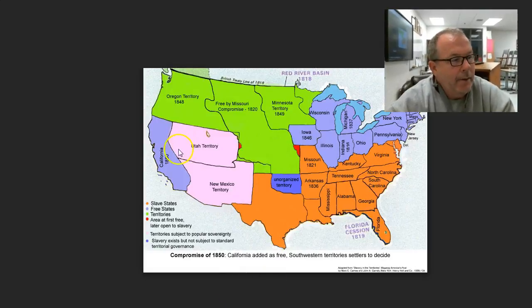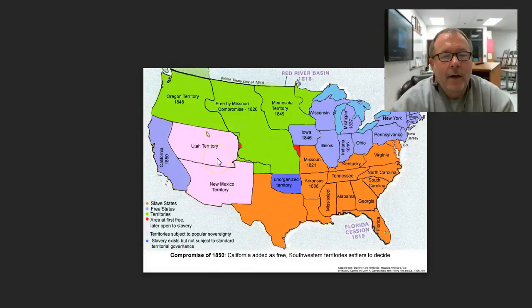The first part is that California would enter the Union as a free state. Well, this upset the balance of free and slave states in the Senate of Congress, and therefore challenged the South that slavery could be outlawed. So the South was not very happy about this.